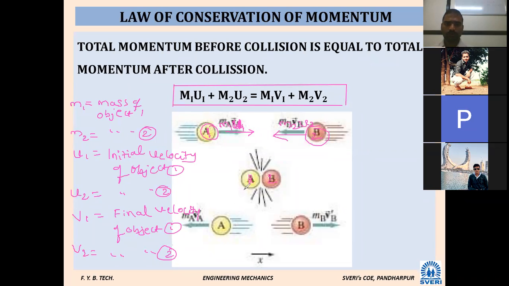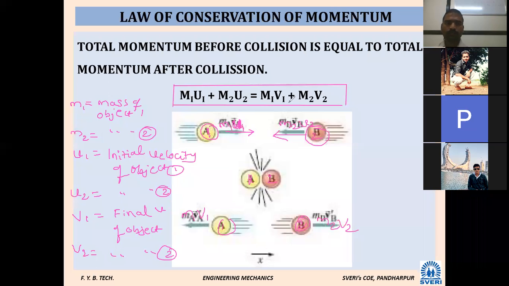This is body 1, this is body 2. So this is moving in this direction. So this is M1 V1. This is M2 V2.